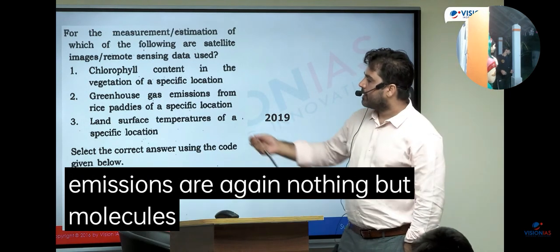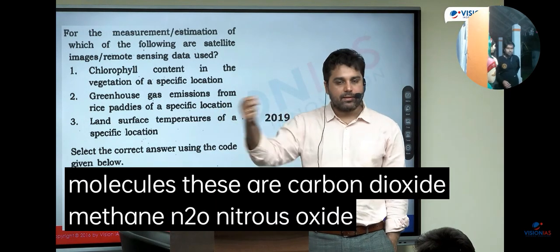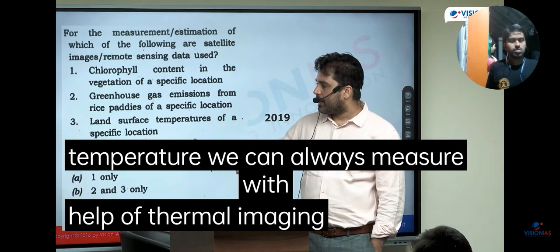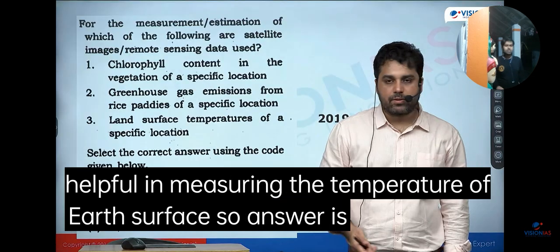But greenhouse gas emissions are again nothing but molecules. These are carbon dioxide, methane, N2O, nitrous oxide. So from a specific location, again, we can do that also. And third, we can always measure temperature with the help of thermal imaging. It will be very helpful in measuring the temperature of Earth's surface. So the answer is 1, 2, and 3.